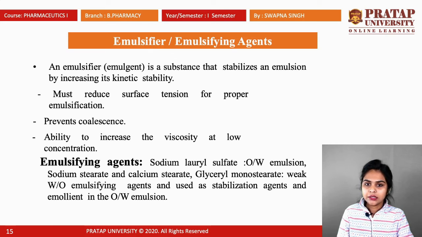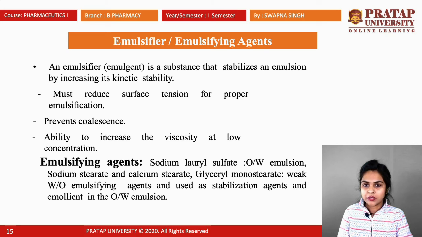Next category is emulsifier, also known as emulsifying agents. Emulsifiers are substances that stabilize the emulsion by increasing its kinetic stability. They must reduce surface tension for proper emulsification, prevent coalescence, and have the ability to increase viscosity at low concentration.